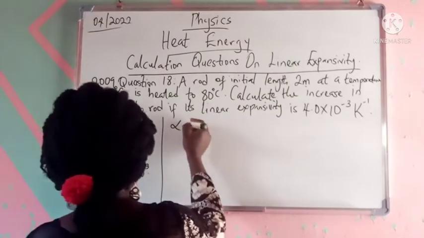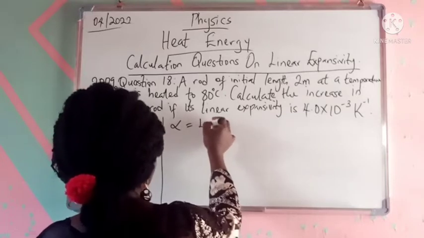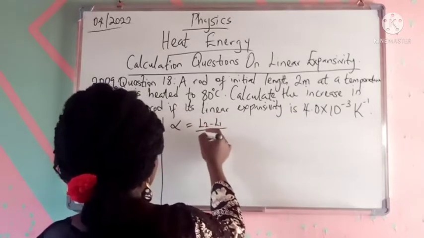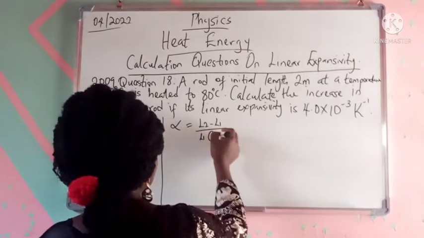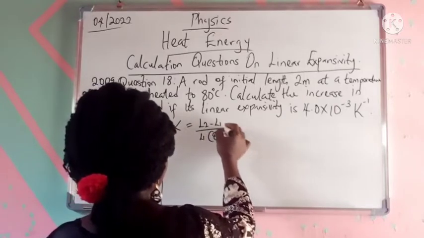So I'll write out my formula: alpha equals L2 minus L1 over L1 bracket theta 2 minus theta 1.